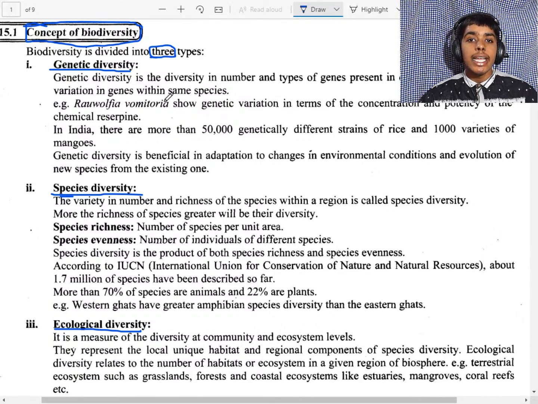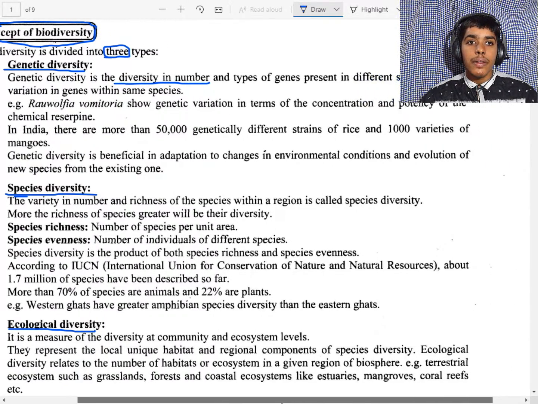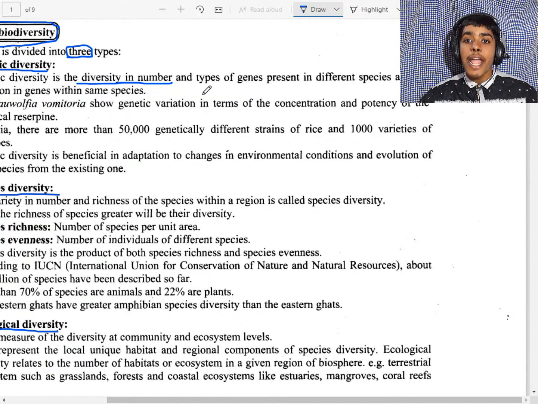Genetic diversity is the diversity in the number and types of genes present in different species.